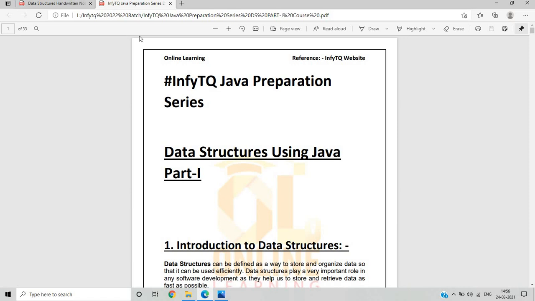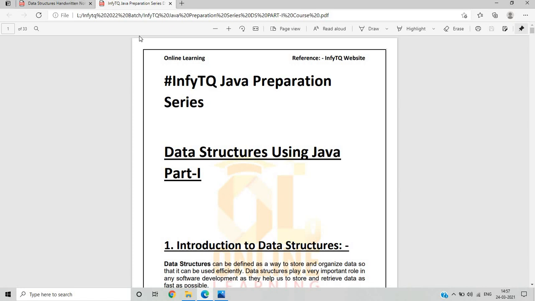This is the official PDF that I made for the Data Structures using Java part 1 course, and this PDF is referenced from the NVTQ website, because it will help you in solving different problems. It will also be helpful for understanding the practical implementation of the linked list, stack, queue, and all the other topics that are given on the NVTQ website.